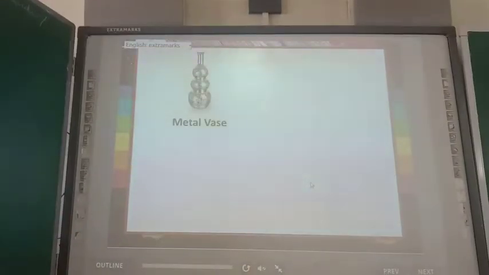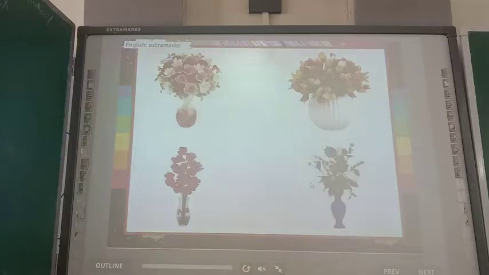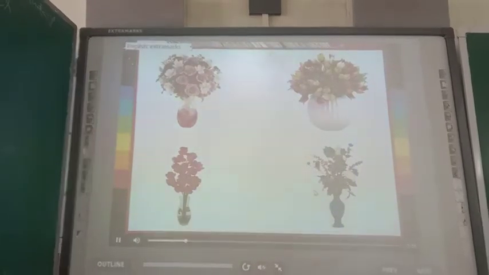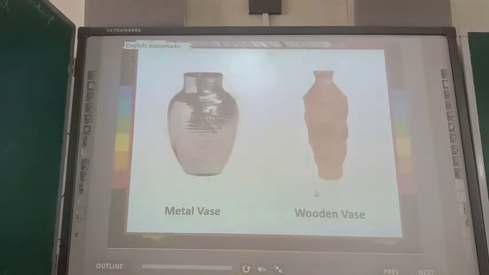There are many types of flower vases available in the market, like metal vase, glass vase, wooden vase, plastic vase, etc. All of these are attractive, but have you observed the difference in their appearance? For example, there is shine in the metal vase, but there is no shine in the wooden vase. We can distinguish between these vases on the basis of their different appearances.